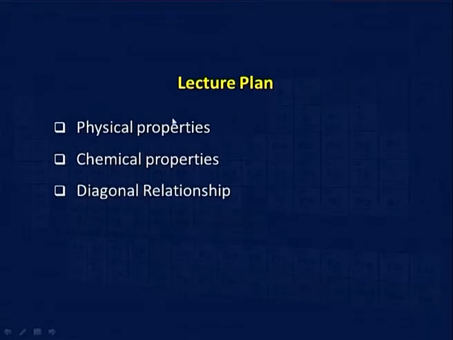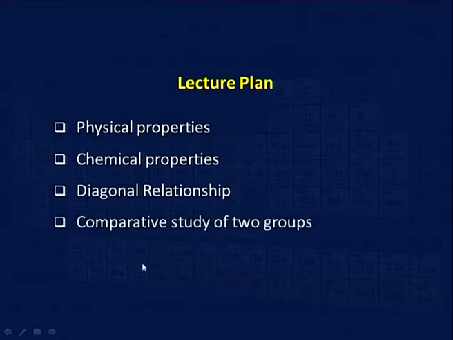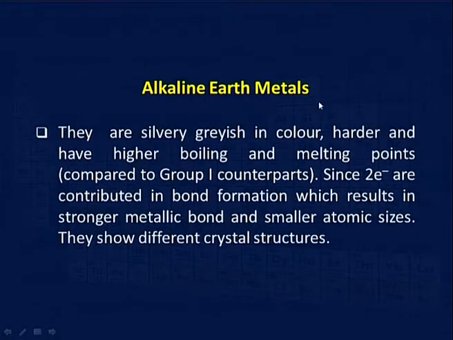They are called alkaline earth metals because they dissolve in water to form hydroxides, except beryllium, and their oxides are present in the earth crust. Therefore, they are called alkaline earth metals. We will take up the physical properties, chemical properties, diagonal relationship and comparative studies of the two groups. To start with, let me tell you about the alkaline earth metals.